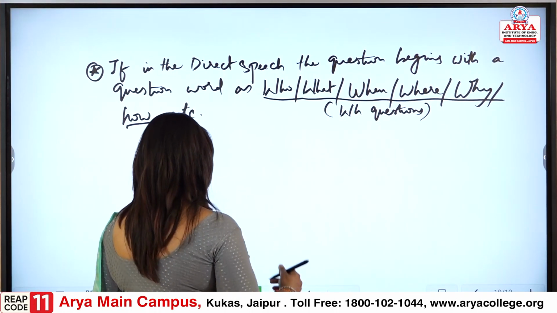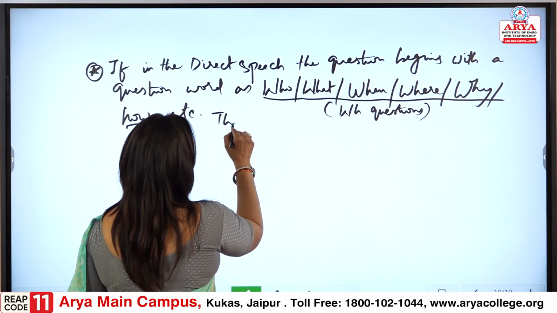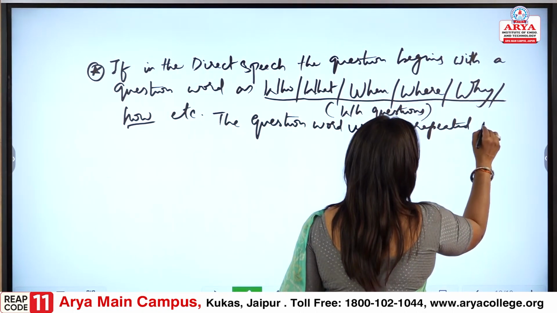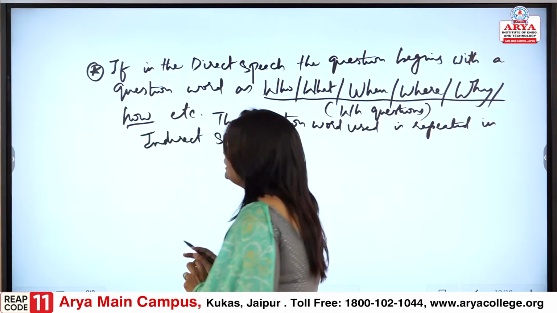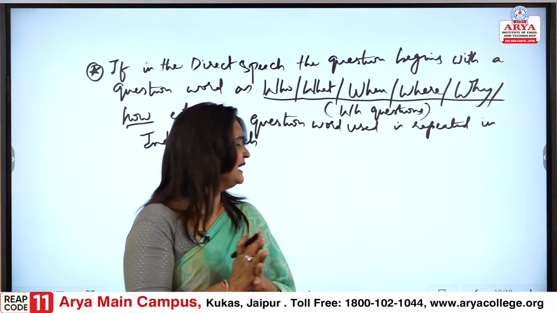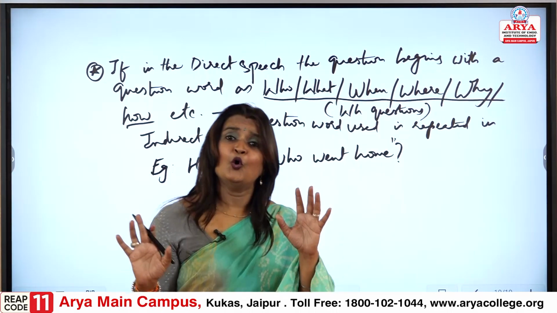And the question word used is repeated in indirect speech. It's nothing tough, it's very simple. Let me give you the example. He said, who went home?